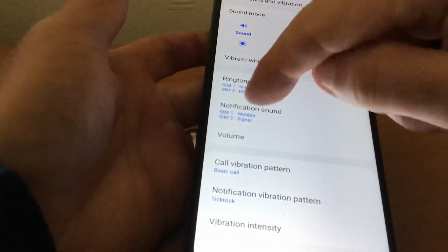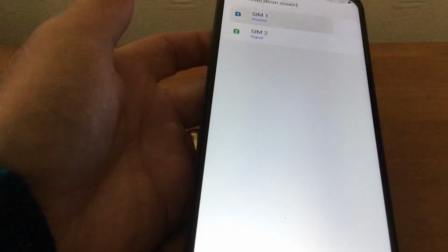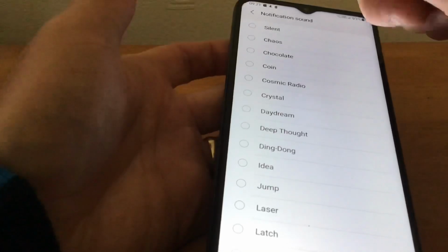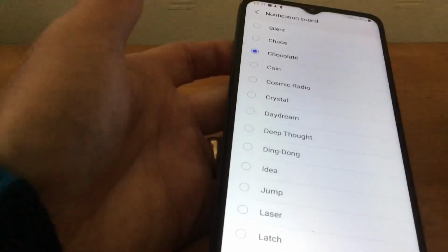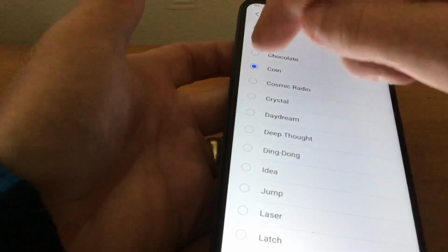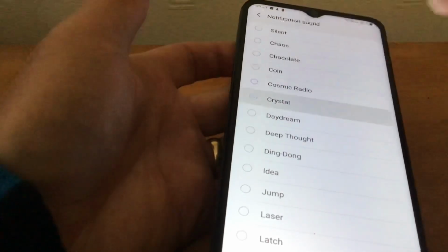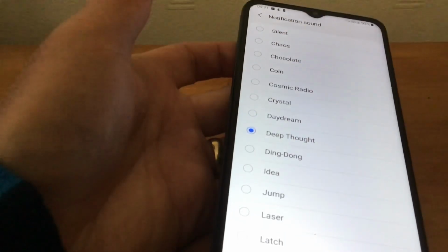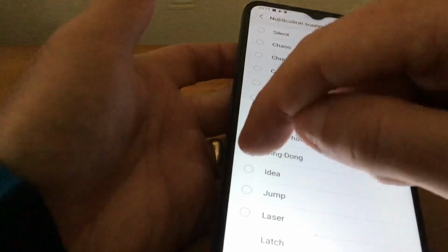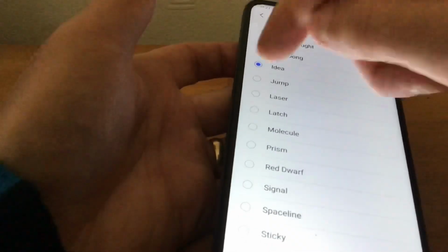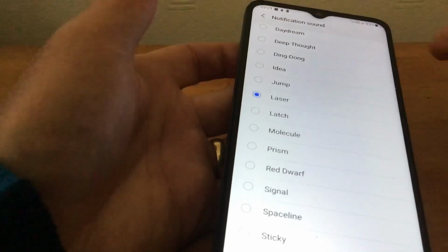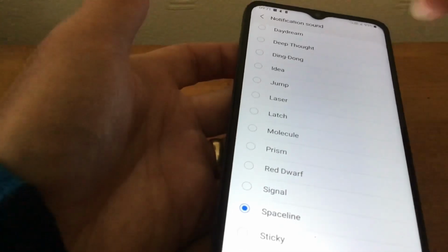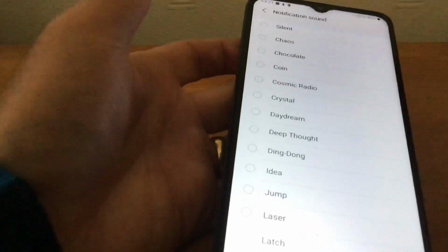So again, notification sound and SIM1. There you have a list of all the sounds. So I'll go through a few. Now what you do, obviously you just tap on the one that you want, and that's it.